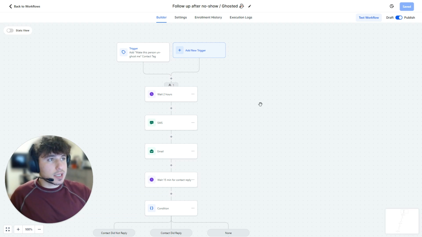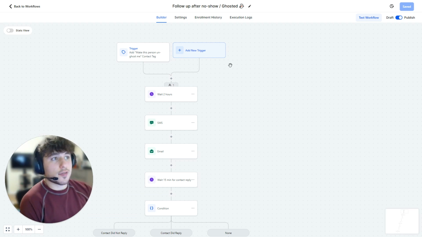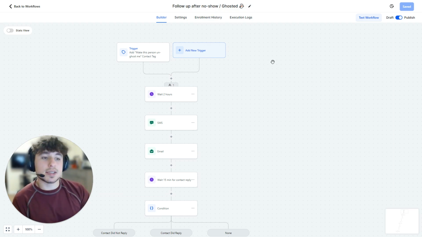Okay, so as you can see, this automation is built within Nova Echo CRM, and it starts off with follow up after no show / ghosted. So what that means is sometimes when you're doing sales, people are going to ghost you just because they decide, oh, maybe I want this in a week, maybe I want it in 2 weeks, 3 weeks. I'm going to just respond to them then. I have no reason to respond to them now, so you get ghosted. That's not what you want if you're trying to close a deal, of course.